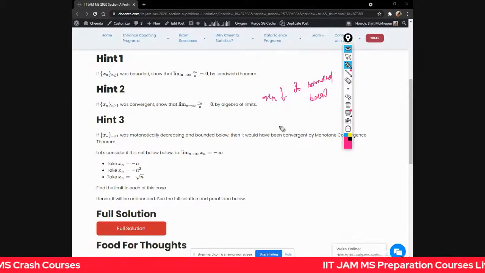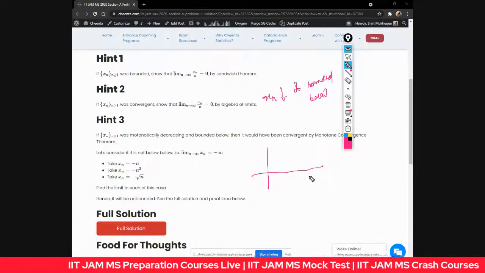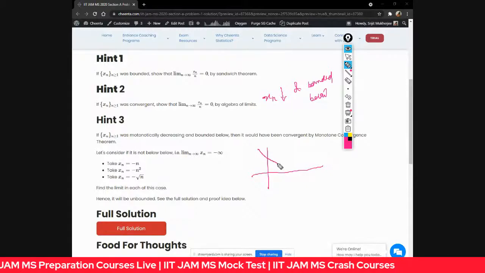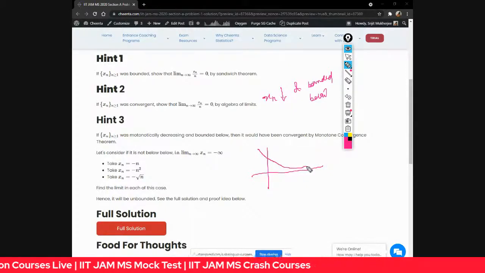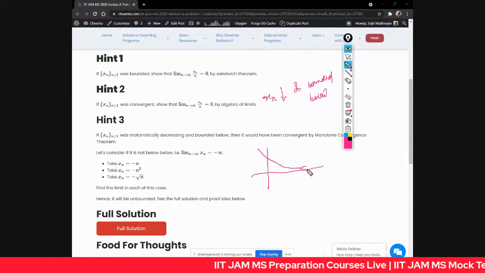Let me give you an analogy. There's a floor over here, bounded below. That means there's a bound below you, and you're monotonically decreasing. Something is monotonically coming closer and closer, but it will not go beyond the floor. That means it will hit somewhere in between, or maybe the floor. That's what the monotone convergence theorem says.